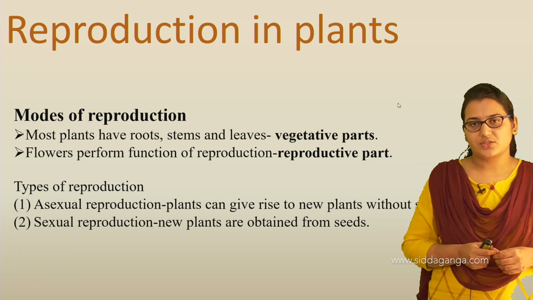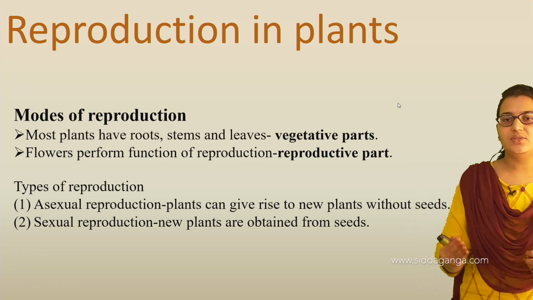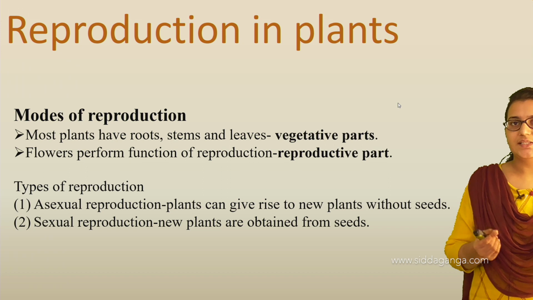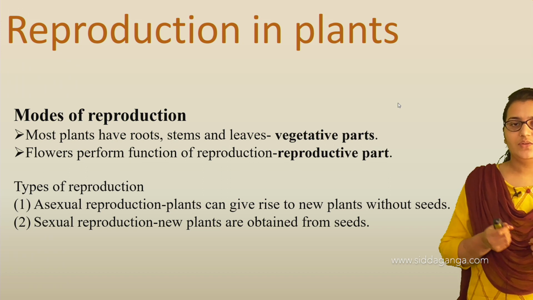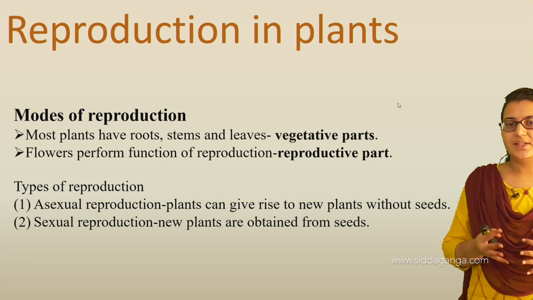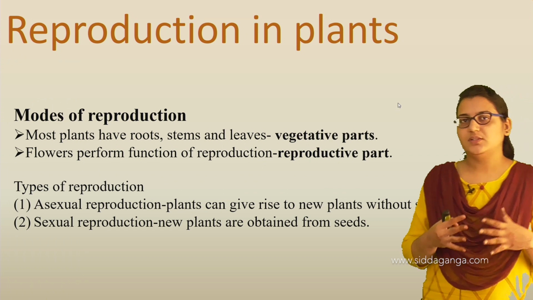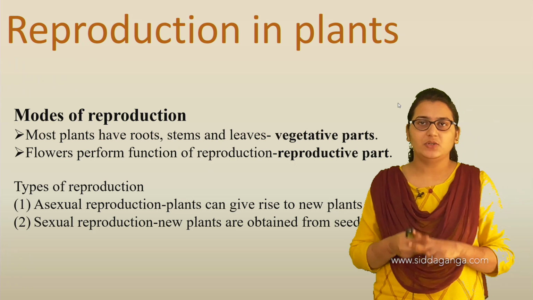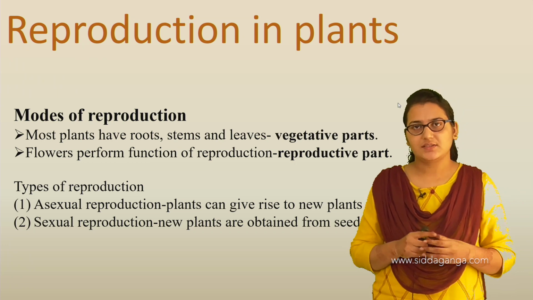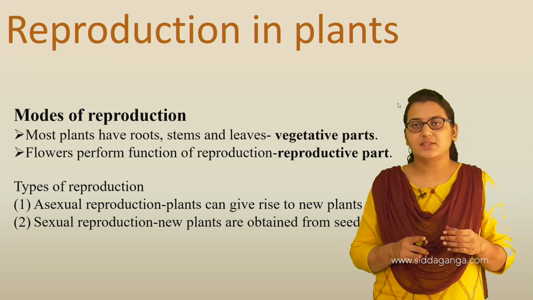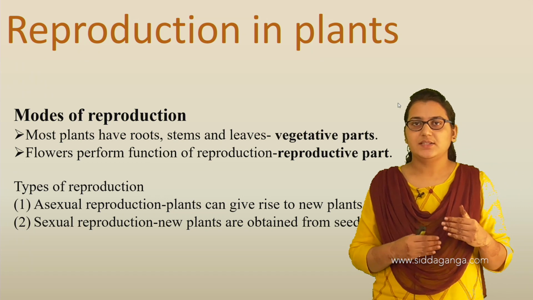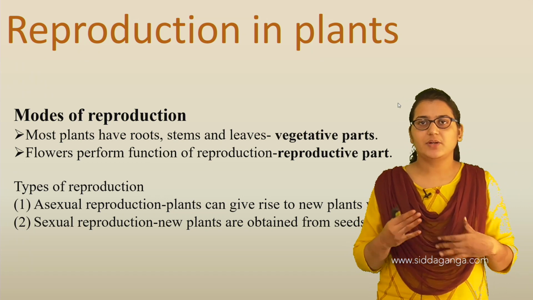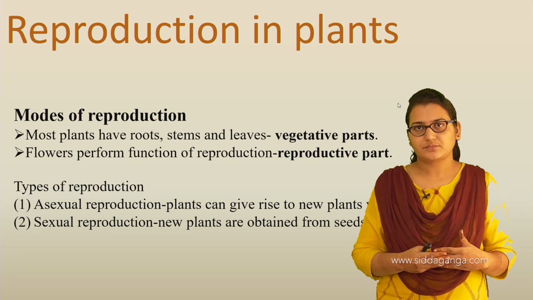In asexual reproduction, plants give rise to new plants without seeds. In sexual reproduction, new plants are obtained from seeds. So in plant reproduction there are basically two types, asexual and sexual. What is reproduction exactly? Producing our same kind.